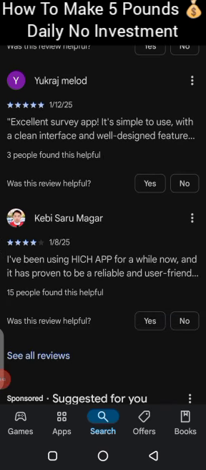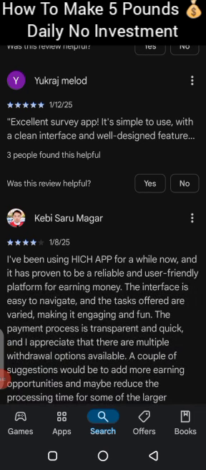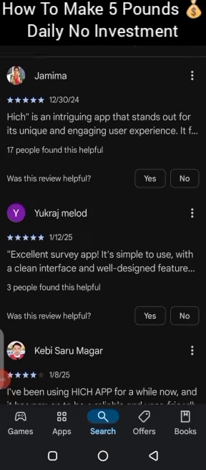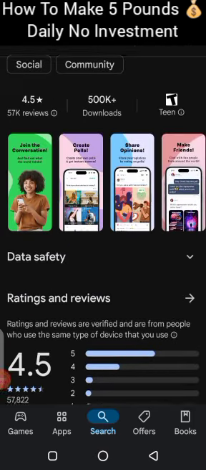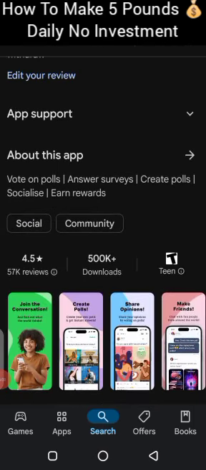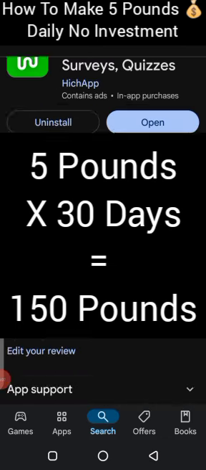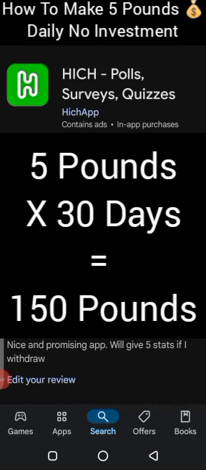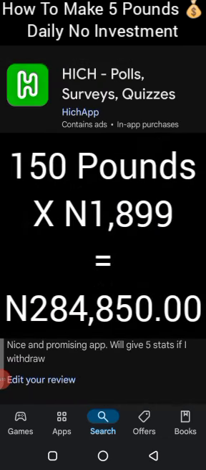And this one says, I have been using HICH app for a while now, and it has proven to be a reliable and user-friendly platform for earning money. So I want you to grab this app. Don't joke with it. If you are making £5 every day, times 30 days, that's £150. And £150, if you convert it to Nigerian naira, that's about 285,000 naira.